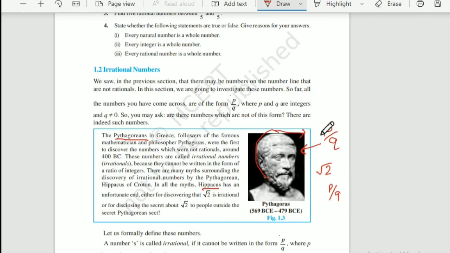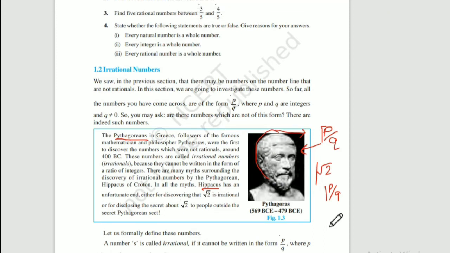This is one story, but in some other texts and some other ancient scriptures, it is said that Hipparchus was drowned in an ocean because he actually shared some mathematical secret with non-Pythagoreans, and at that point of time mathematical secrets were kept within a particular sect, a particular group, and they used to keep it secret.